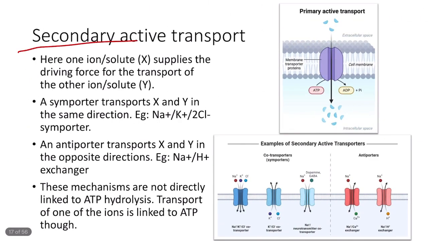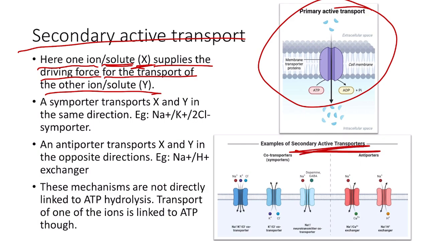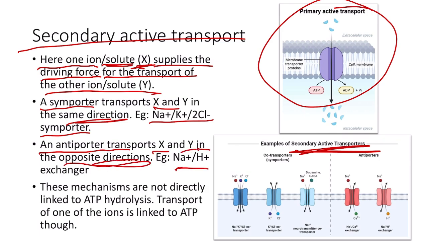Now coming to the secondary active transport, here one ion or solute like X supplies the driving force for the transport of the other ion or solute, that is the solute Y. Here you can see the primary active transport, that is the direct hydrolysis of ATP into ADP plus Pi, inorganic phosphate. Then we have secondary active transport. A symporter transports X and Y in the same direction, example Na plus K plus 2Cl minus symporter. An antiporter transports the two molecules, X and Y, in opposite directions, example Na plus H plus exchanger.